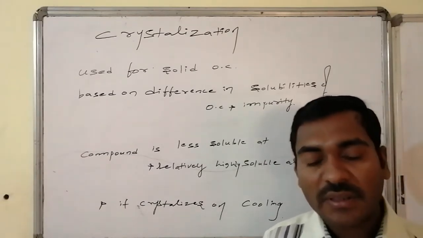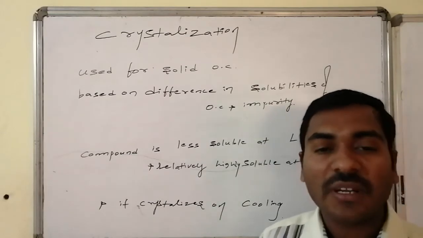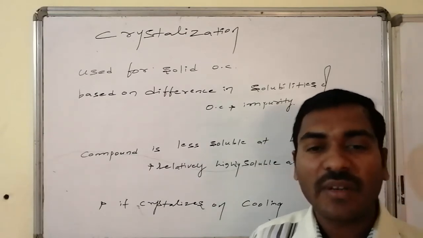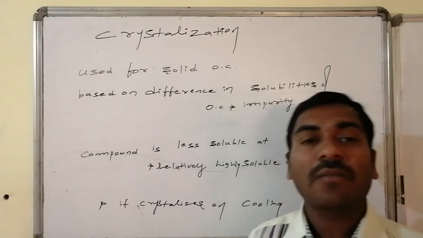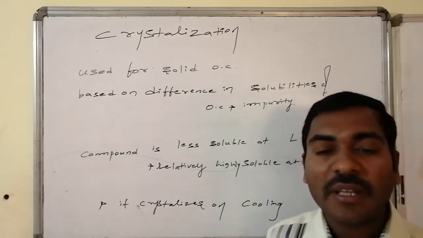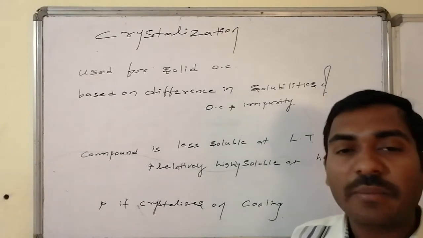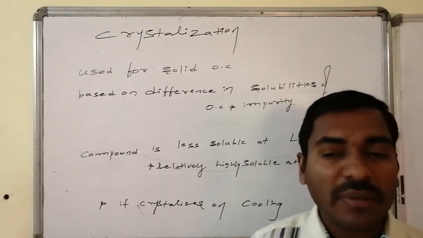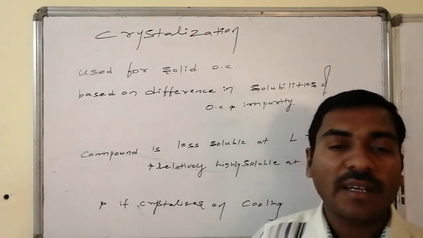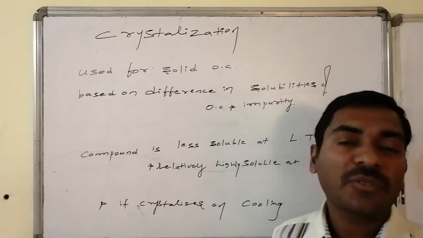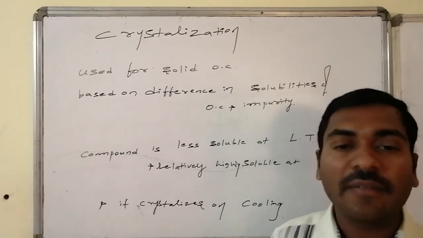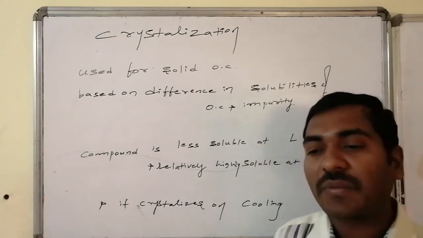A proper solvent, whether a pure solvent or a combination of more than one solvent, has to be chosen. In this solvent, the organic compound has lower solubility at lower temperature. With increasing temperature, the solubility of the compound should increase, whereas the impurity should be soluble in that given solvent or mixture of solvents.